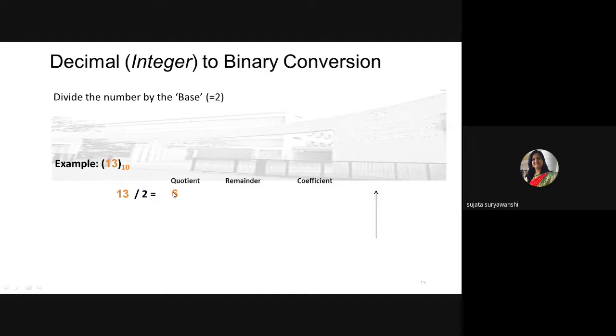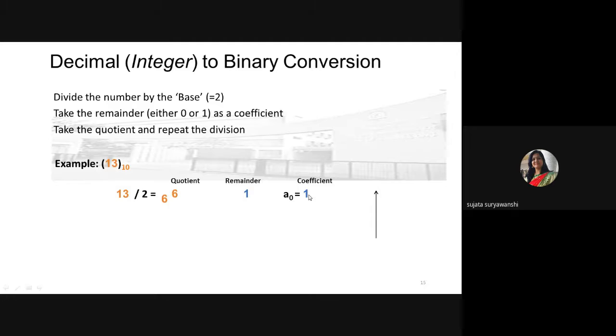Okay, but we get remainder equal to 1. We need to record the remainder, so the remainder is 1. After that, we get 6 as a quotient, so consider 6 and again divide by 2. 6 by 2 is equal to 3. Now we get remainder 0, so record that remainder, and again 3 divided by 2 is equal to 1. Again we get remainder 1, so record that remainder, again 1 divided by 2.